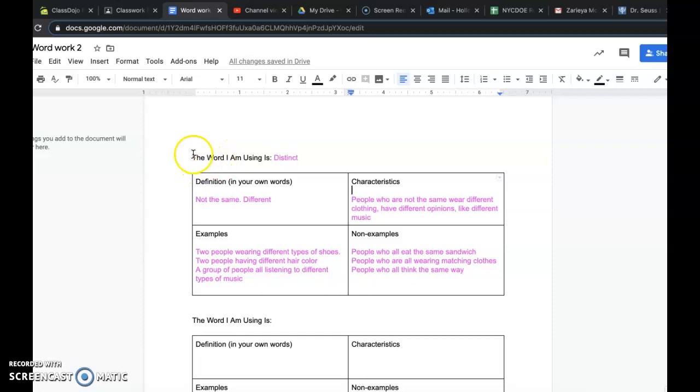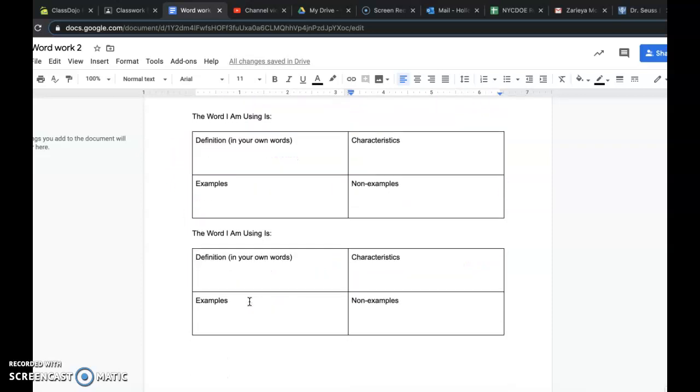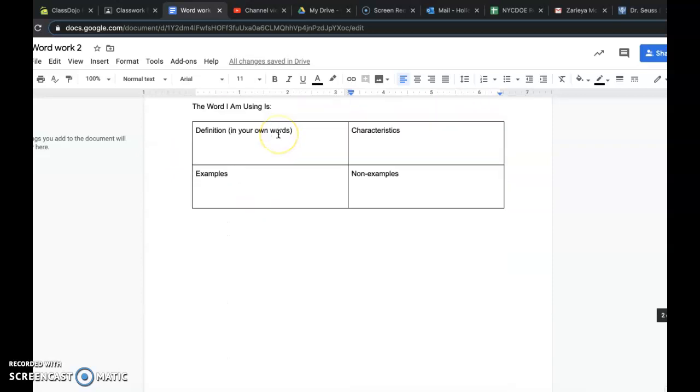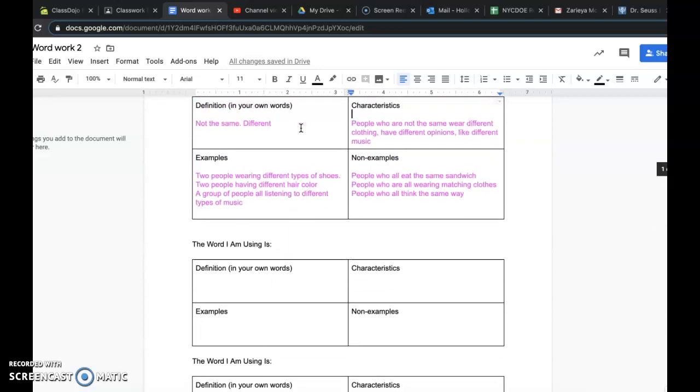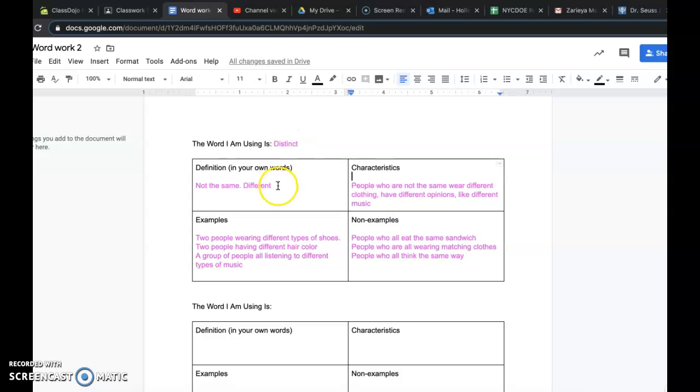So the word I am using, you guys are going to fill in 3 of these: 1, 2, and then the third is at the bottom right here. You're going to tell me what word you're doing, and then you're going to turn the definition into something in your own words. So I chose distinct. Distinct right there. And now I'm writing distinct in my own words: not the same. It's different. Characteristics. So what does it mean to be distinct?